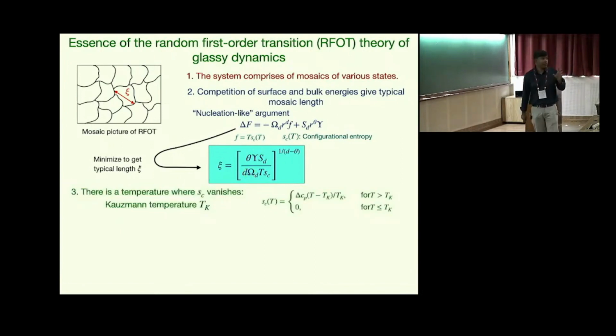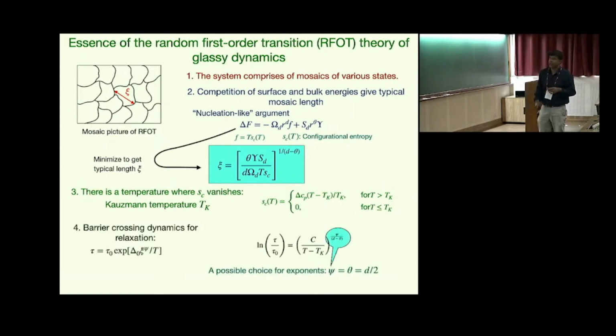Okay, now there is one important aspect of RFOT theory, and this is the existence of the Kauzmann temperature. What it says is that there is a finite temperature at which the configurational entropy vanishes, and the entire theory is based on that particular aspect. So I can go close to T_K and expand S_c as linear in T minus T_K for T greater than T_K, but it should be 0 for T less than T_K. So this is the thermodynamic transition within the RFOT theory.